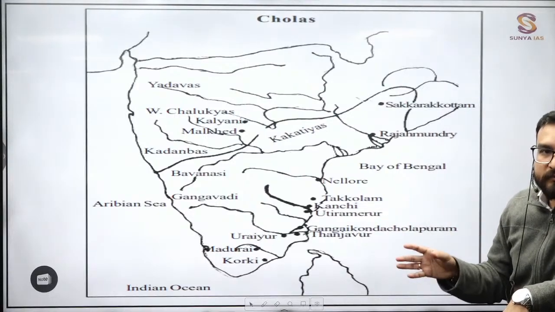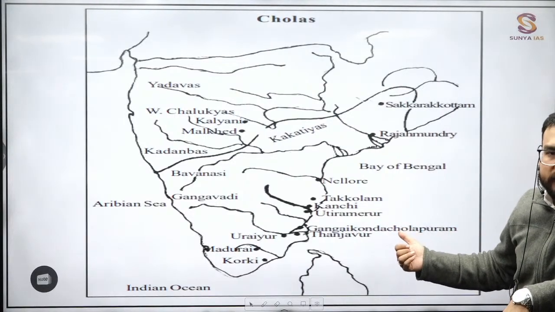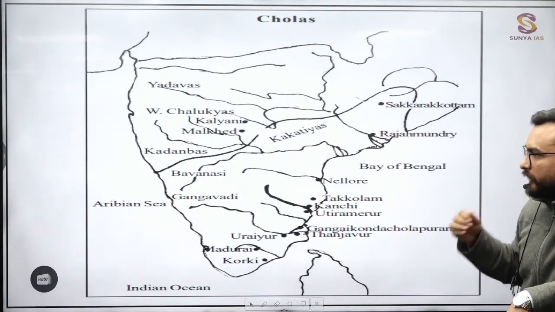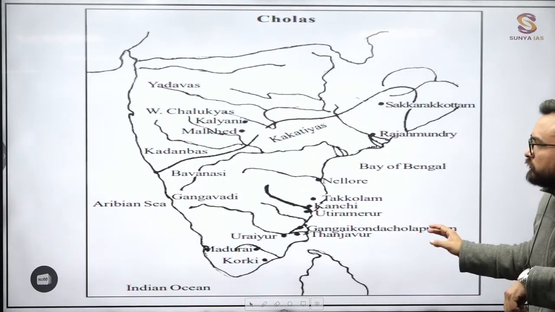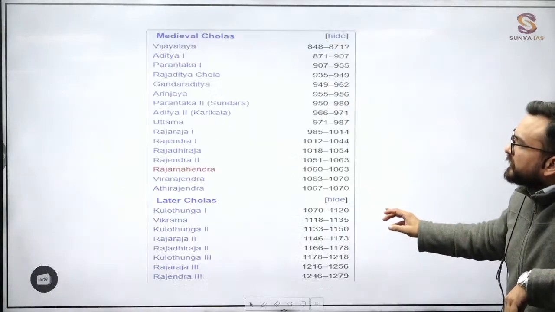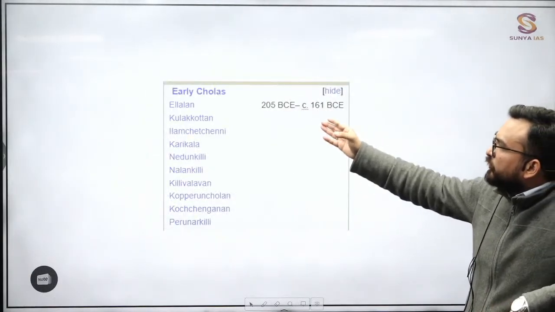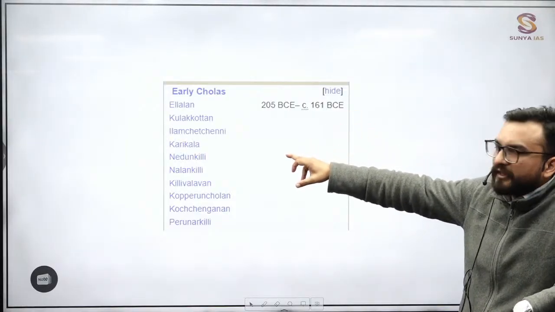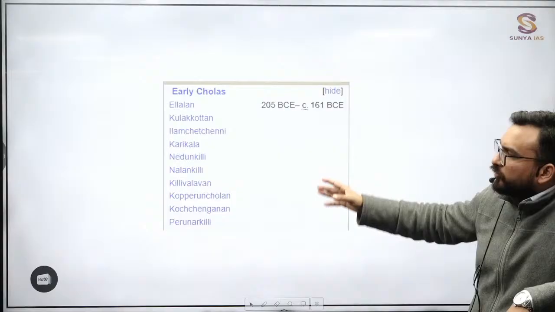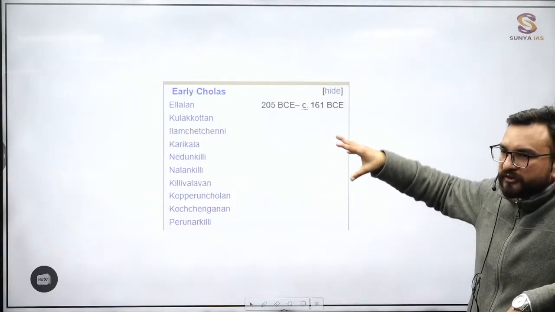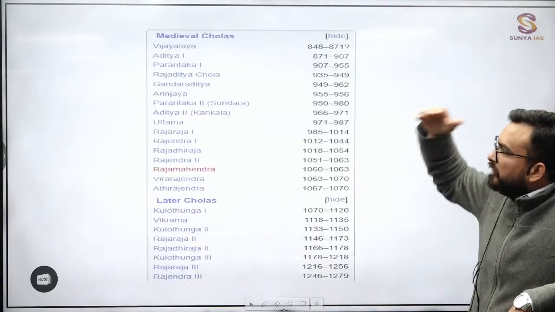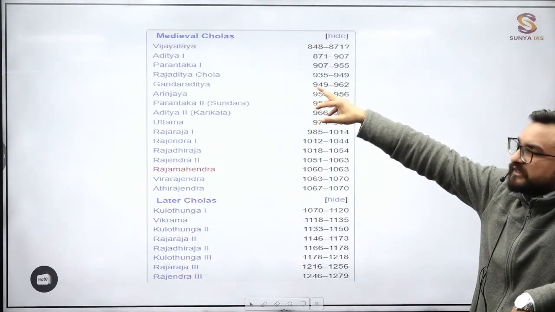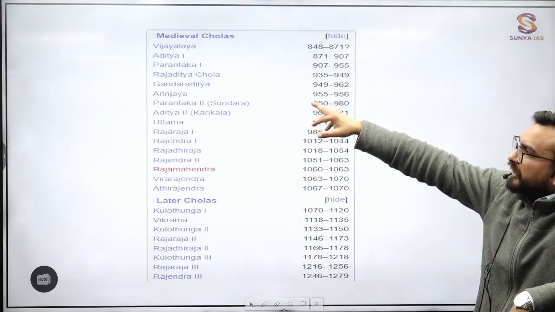After reading all the medieval history and ancient history, mapping is important. From mapping, they give you one question, right? So focus over here. Those who are comfortable, well and good. These are the major rulers, initially talking about the early Cholas. We have seen over there Karikala, and a lot of rulers are mentioned, but not important, because they were a regional dynasty till then. Over here you see the medieval or Imperial Cholas starting from Vijayalaya, Aditya, Parantaka first.